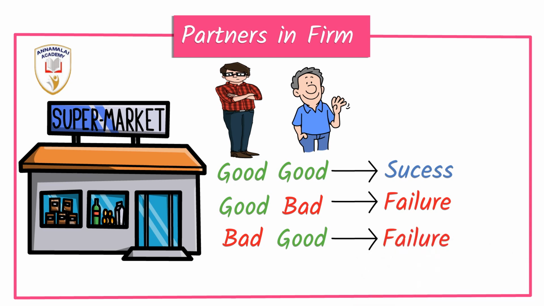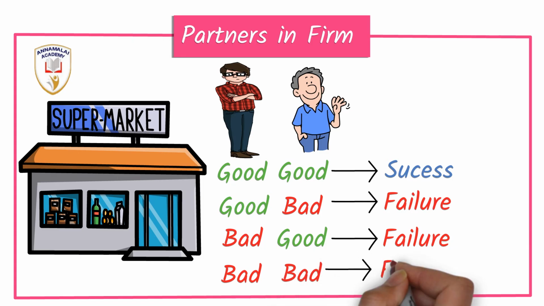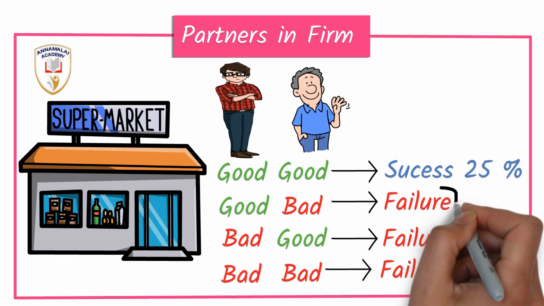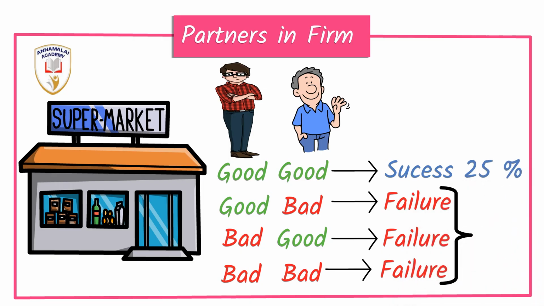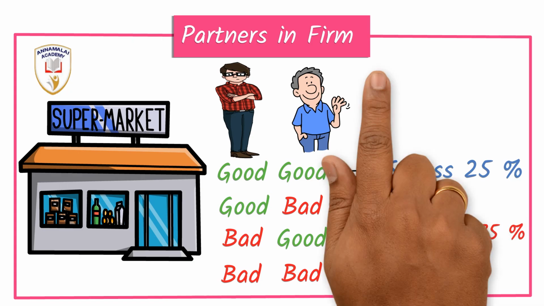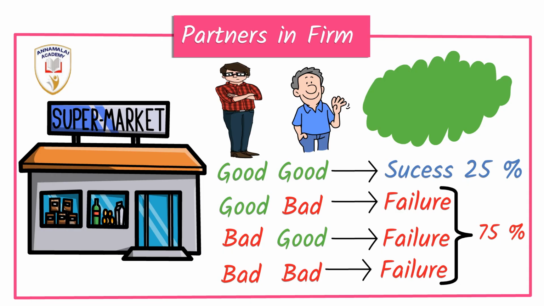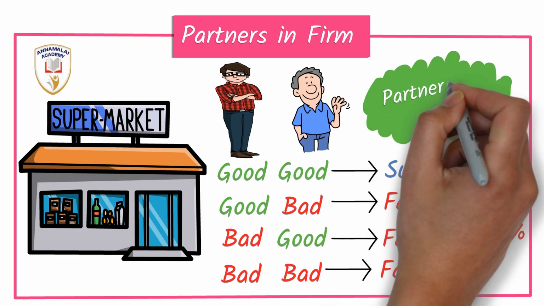When both the partners are bad in their attitude, again the business fails. So just in the case of two partners itself, the success ratio of the business is only 25% and the failure ratio is 75%. When there are more than 2 persons, again the success ratio of the partnership firm is very limited.